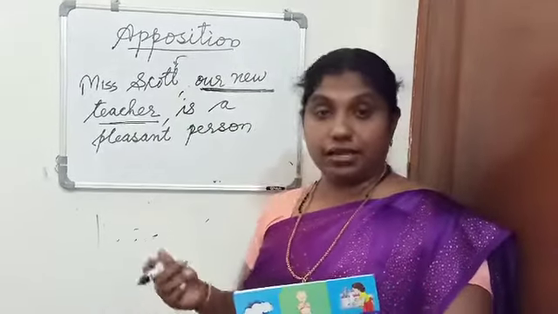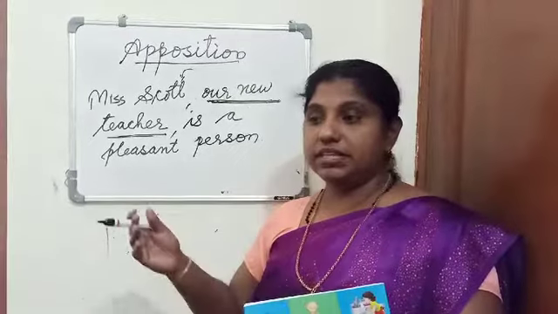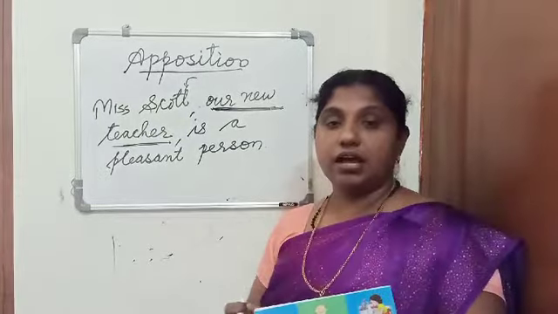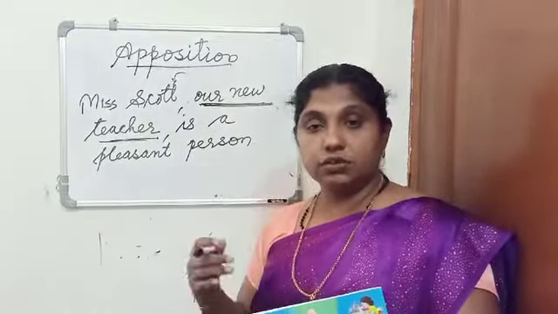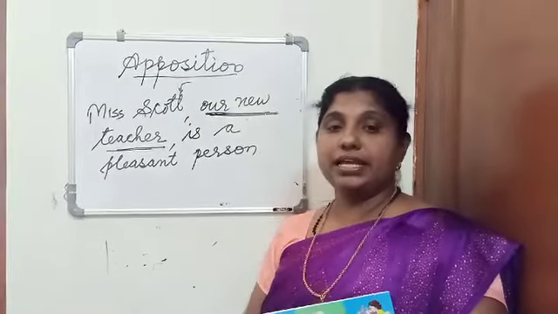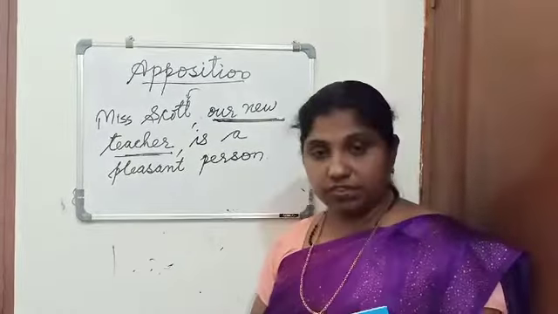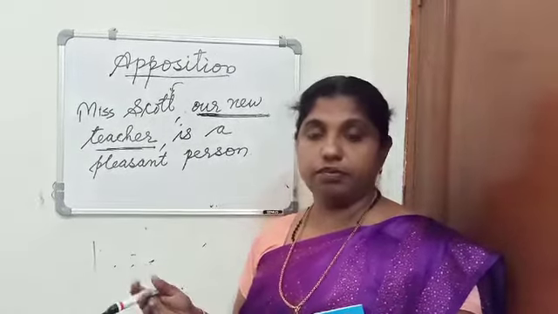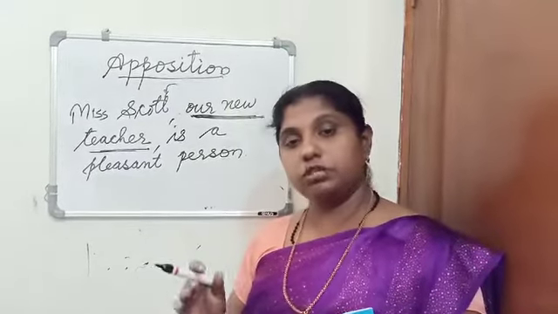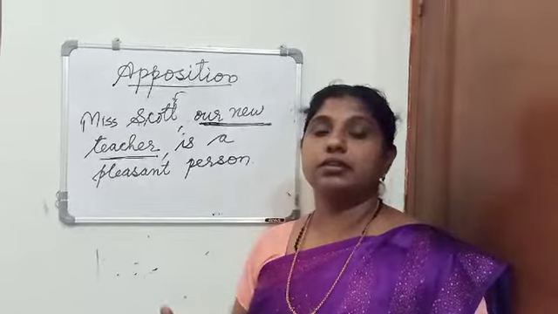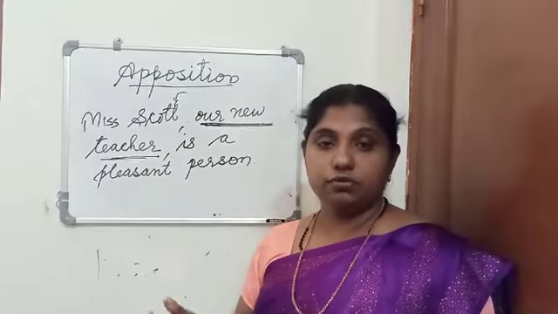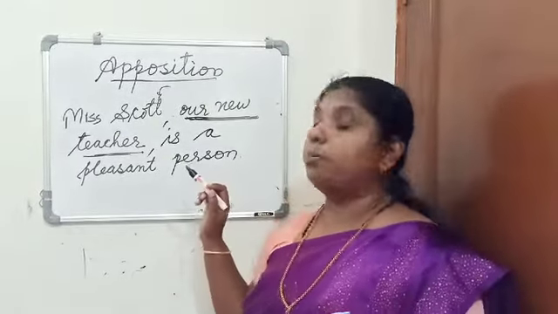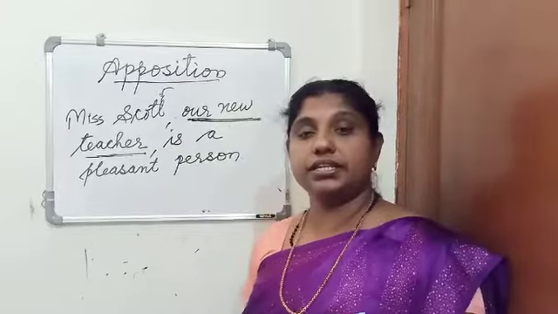Then we see gender. Gender tells us whether the noun is male or female. There are four kinds of gender. First one we have seen is masculine. The nouns which are used for males are called masculine, and next is feminine. Nouns which are used for females are called feminine. Then common gender, which can be used for both male and female, and neuter gender, nouns that are used for the names of lifeless things.